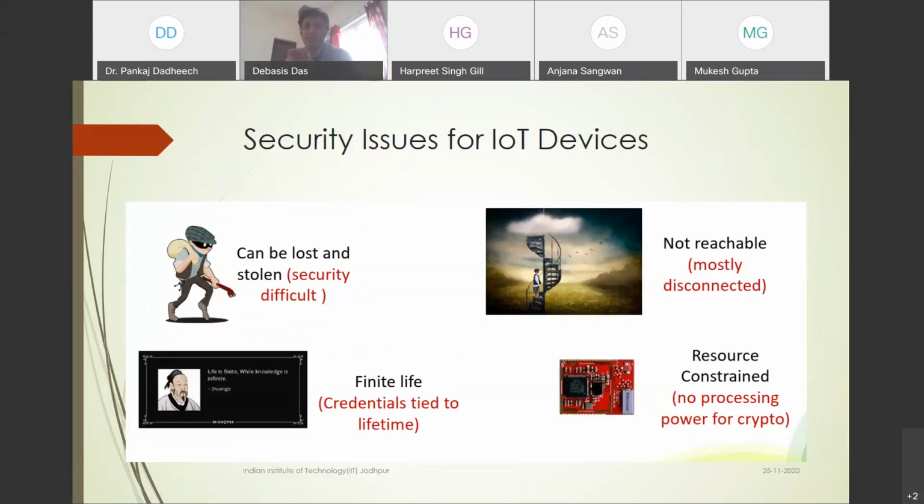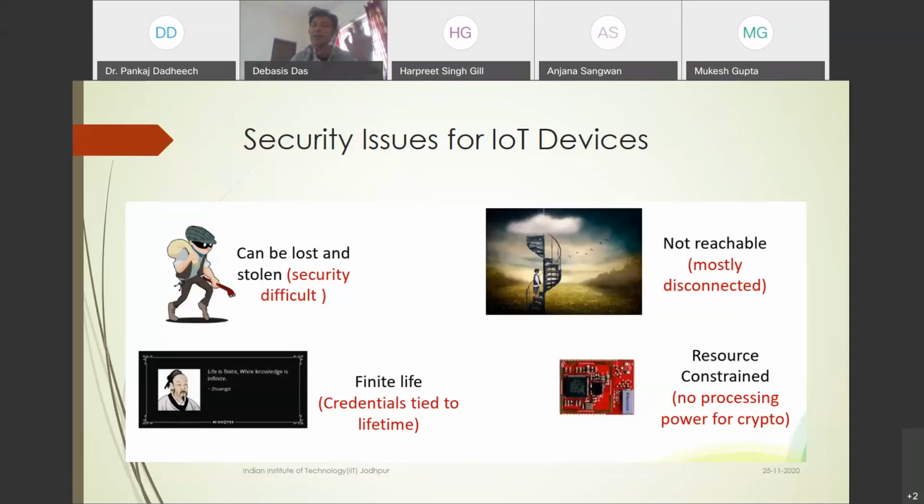Okay, so like the not reachable thing. Mostly disconnected. For example, in the case of smart agriculture, we are using IoT devices for soil profile management. We are using IoT or sensor-type devices for the growth prediction of the seed, as well as insect detection or prediction using IoT devices.